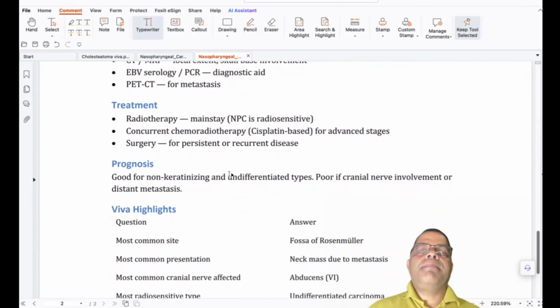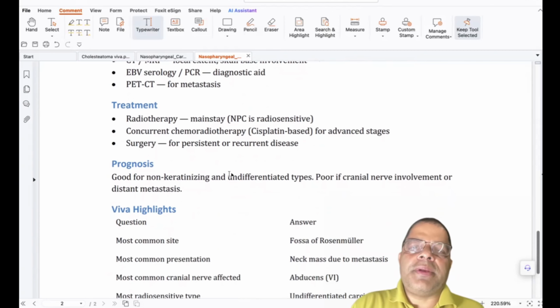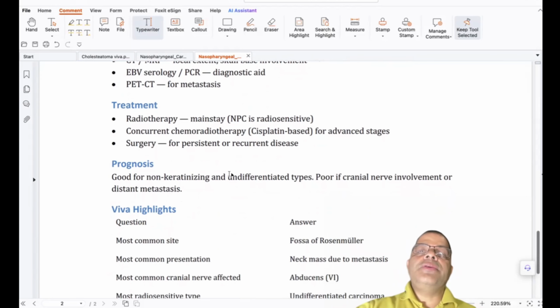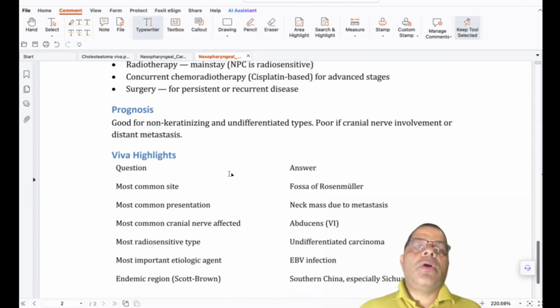Treatment, please do not forget, this is the line you must tell in the exam. Radiotherapy is the mainstay of treatment. It is a radiosensitive tumor. Concurrent chemotherapy, yes, cisplatin based for advanced disease.